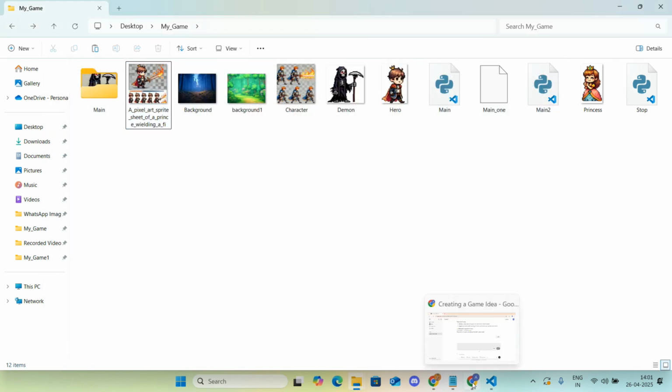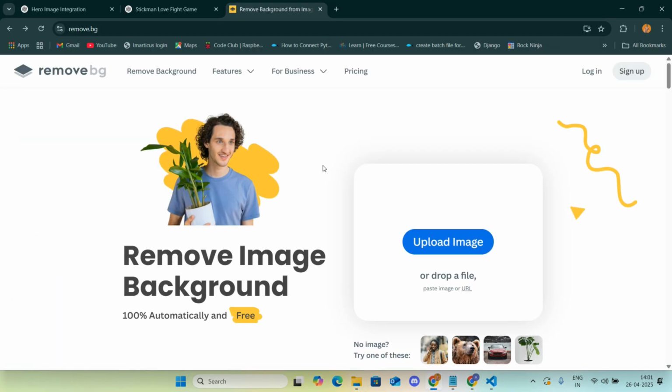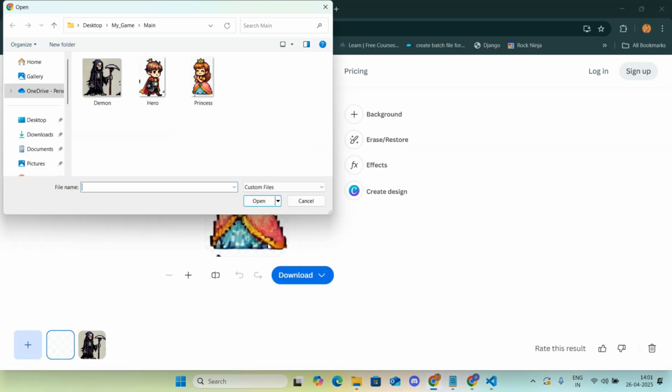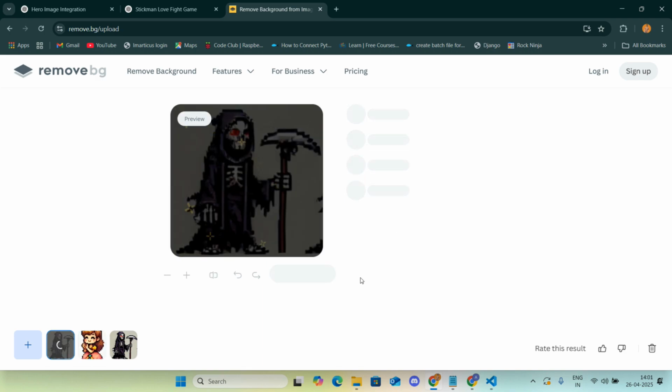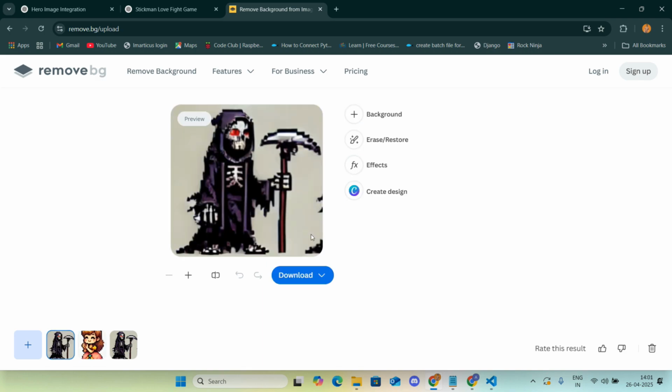But I want to clear the background of this particular image, so I cropped it, and then I used a remove background website and uploaded the image there. Basically, it removes the whole background from the image. Then you can use this character in a game, as it doesn't have any background, so it will seamlessly integrate with whatever background you have.